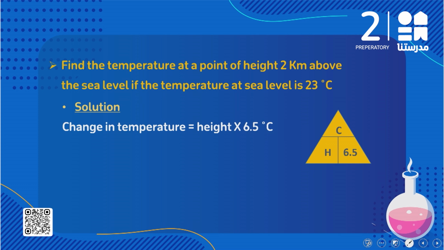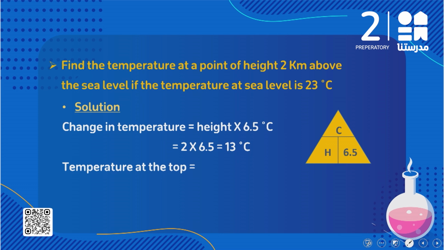The height here equals what? 2. So it will be 2 times 6.5, it equals what? 13 degrees Celsius. Okay, so what did I get? I got the change in the temperature, and I wanted to find the temperature at the top of a mountain or at a height of 2 kilometers. So the second step, I'm going to calculate the temperature at the top.